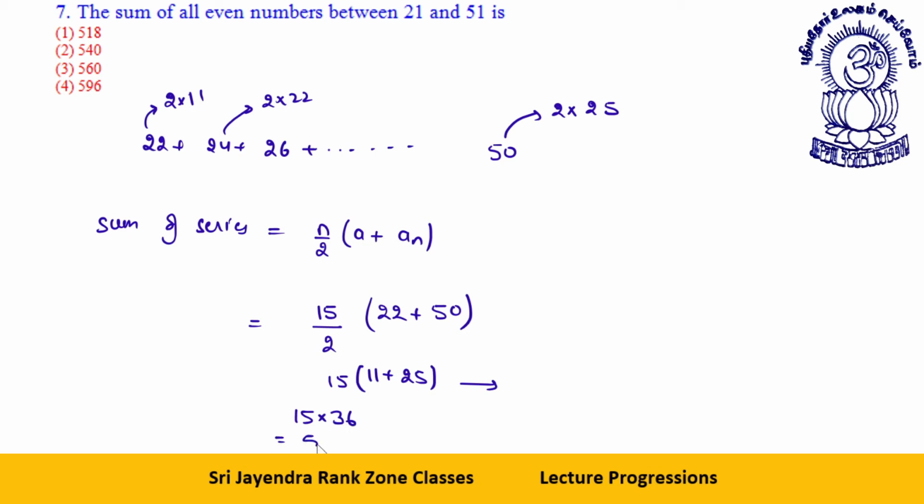15 into 36 will be 540. This is your answer. Which is the option? Option number 2 is your answer, dear students. Okay. So far clear to everyone? Fine. Let's take the next one.